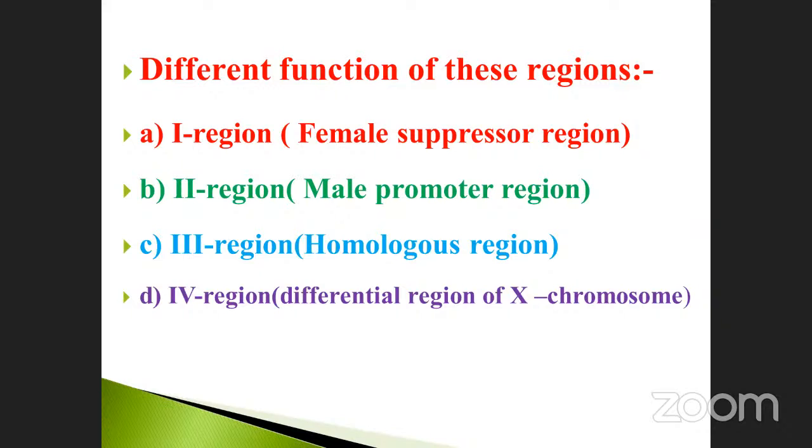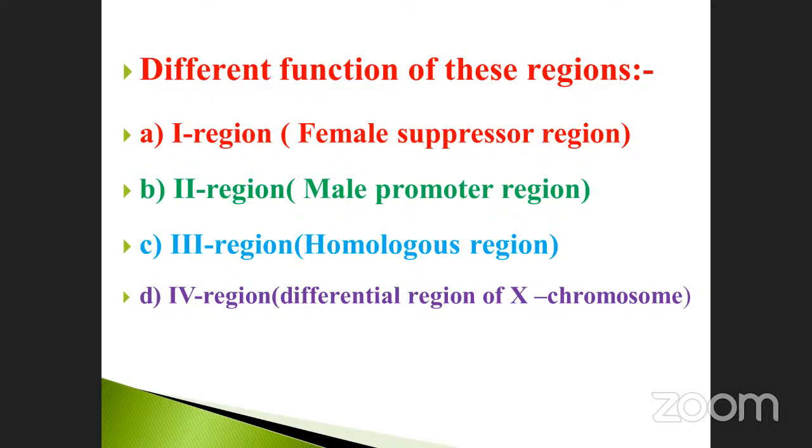Each region has a specific function. Particularly, the first region is the female suppressor region. Where is region 1 present? In the Y chromosome. It suppresses the female characteristics. The second region is the male promoter region.